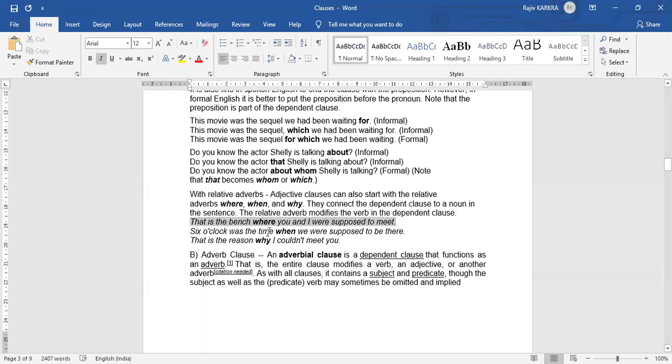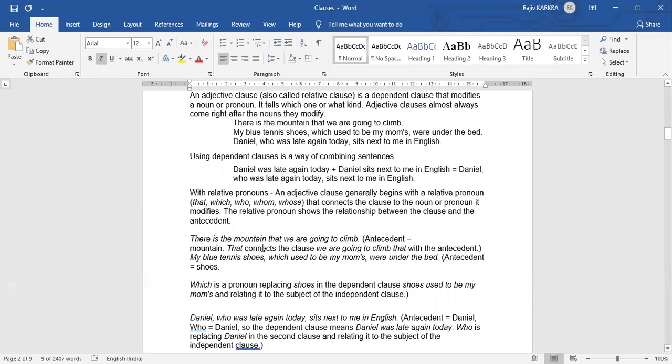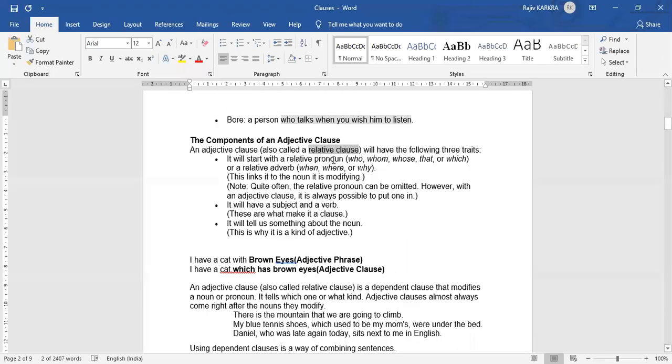Six o'clock was the time when we were supposed to be there. The relative adverb has come, right? That is the reason why I could not meet you. So these are all the adjective clauses. Now, just going back to what we started off with, that adjective clause. We can use with the adjective clause a relative pronoun and a relative adverb, right? So we have used both the relative pronouns and the relative adverbs in this case.